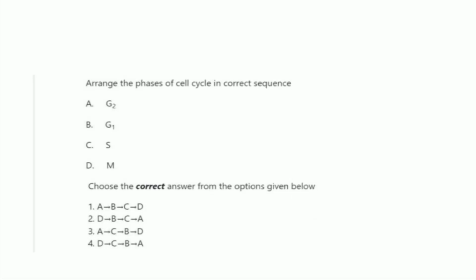Next one, arrange the phases of cell cycle in correct sequence. G2, G1, S, M. Choose the correct answer from the option given below. And the right one is option number 2, D, B, C and A. That is M phase, then G1, then S and last G2. So the right one is option number 2.